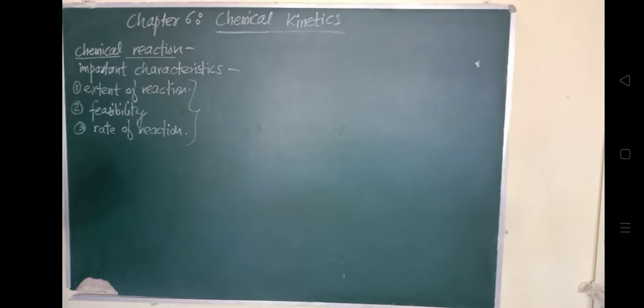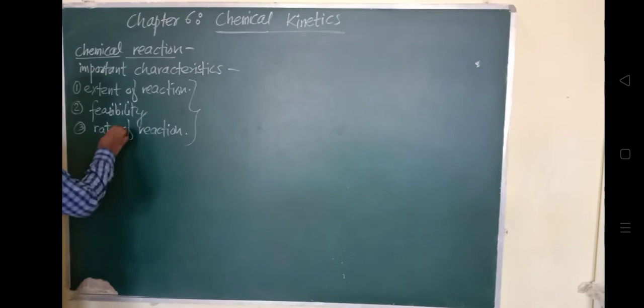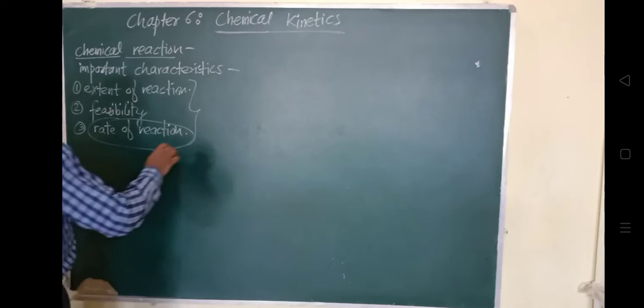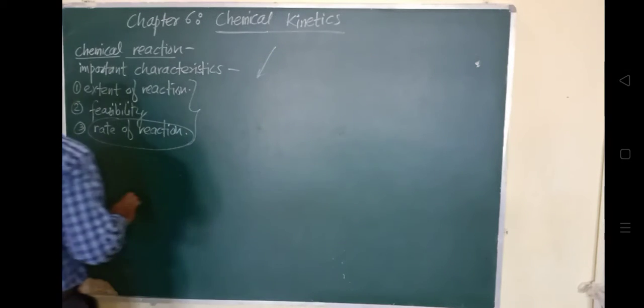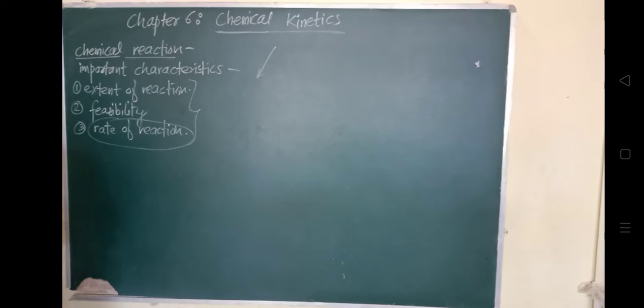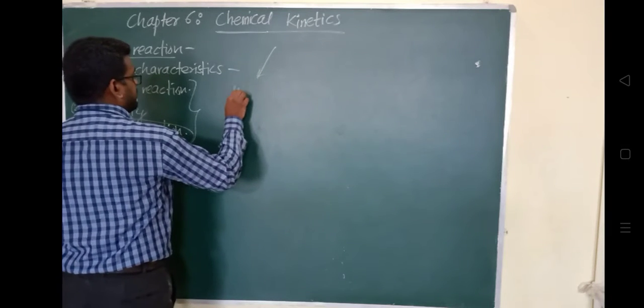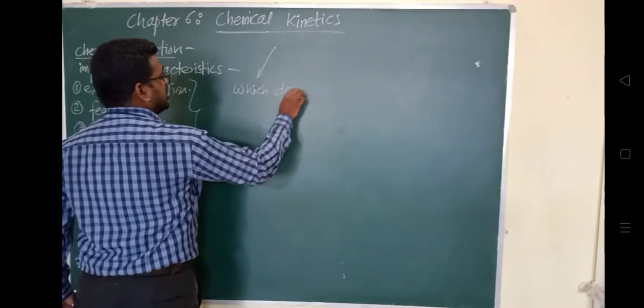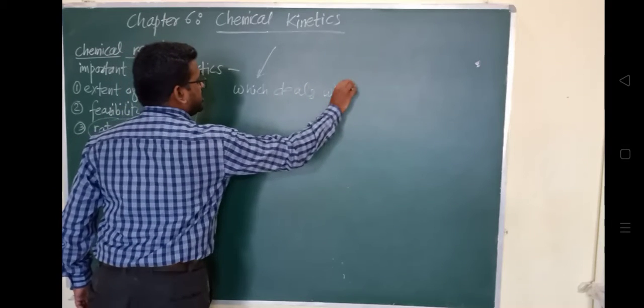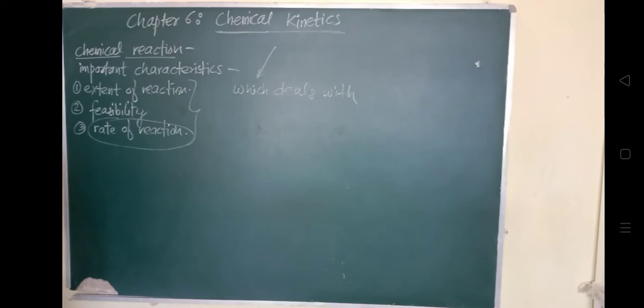We have already learned this in 11th standard. So now, what is chemical kinetics? It is a branch of chemistry which deals with the rate of chemical reaction. What is chemical kinetics? This is a branch of chemistry which deals with the rate of chemical reaction.